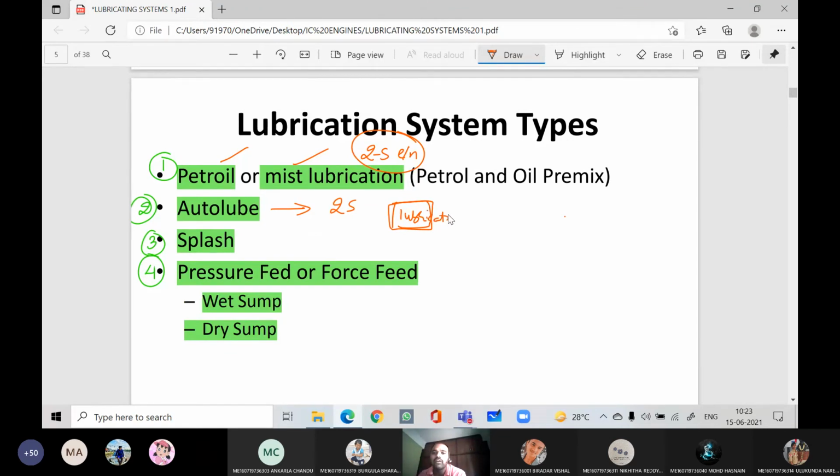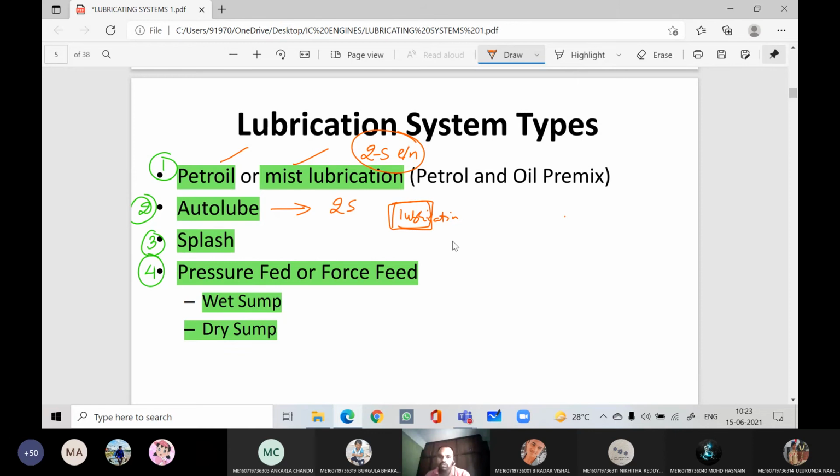There will be a chamber for lubricating oil, right? And directly this lubricating oil will be injected into the engine cylinder through the nozzles, depending upon the speed of the engine. So right here also we are burning the oil, thereby we are getting the smoke. Here also there will be a problem of carbon deposits inside the cylinder or the piston, and it will block the passage of the piston.